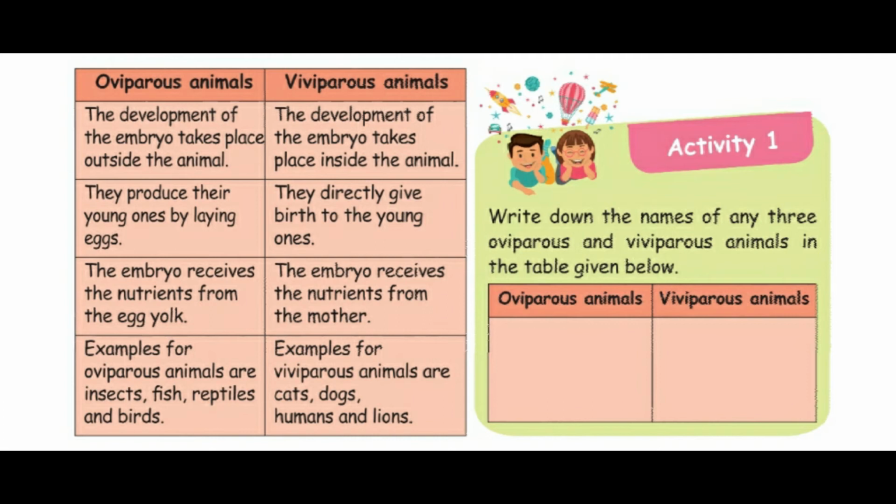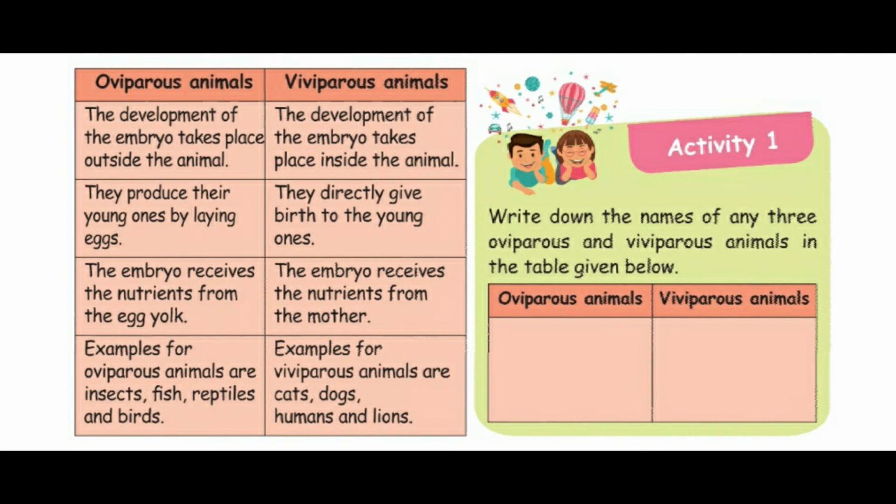In oviparous animals, the embryo receives the nutrients from the egg yolk. In viviparous animals, the embryo receives the nutrients from the mother. Examples for oviparous animals are insects, fish, reptiles and birds. Examples for viviparous animals are cats, dogs, humans and lions.